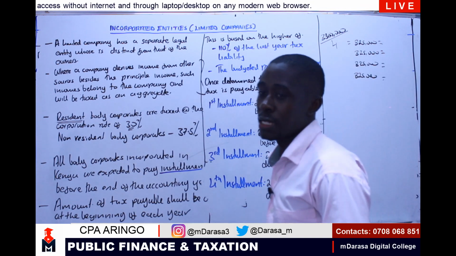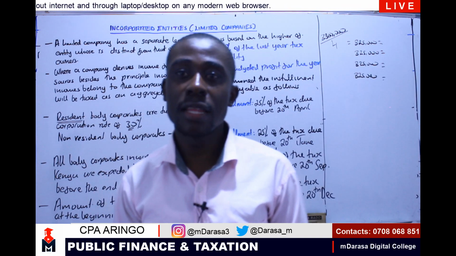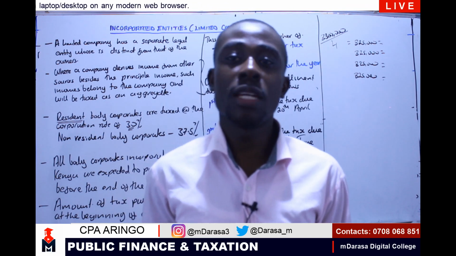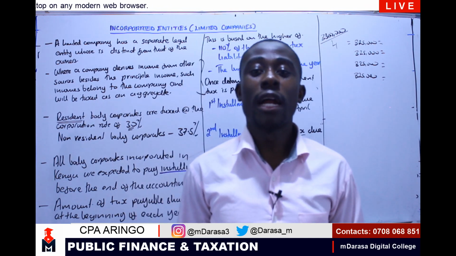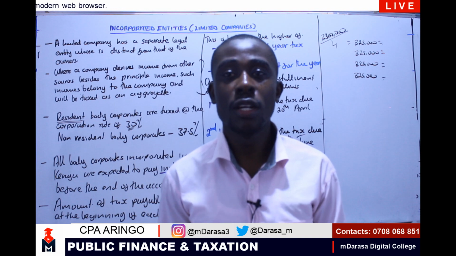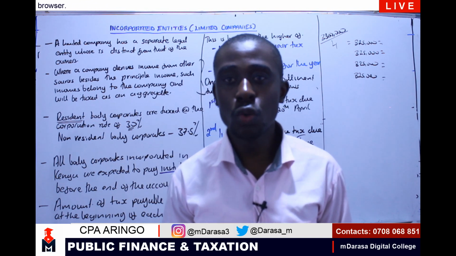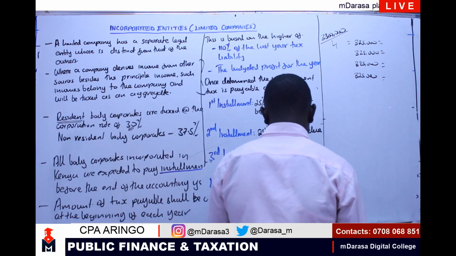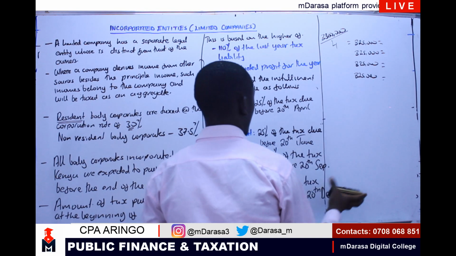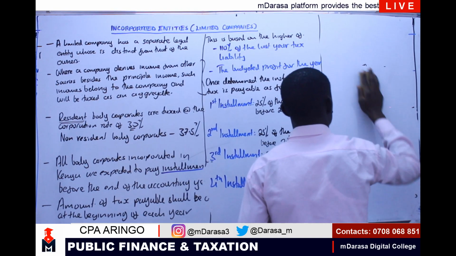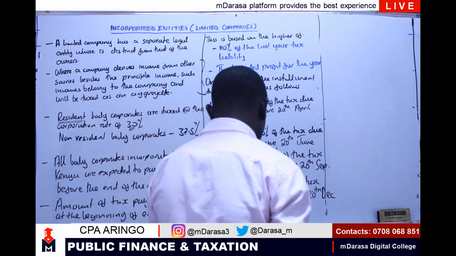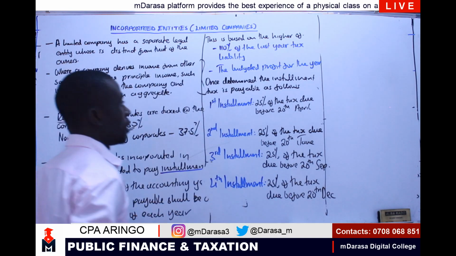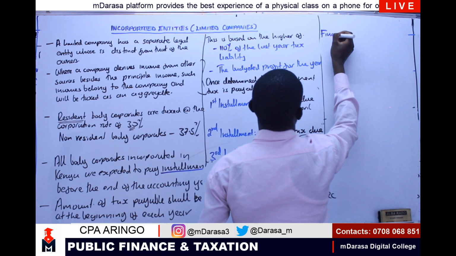A good student will ask, Mwalimu, what if at the end of the year, I've realized that the amount that I had estimated is lower or higher than what we are actually required to pay? How are we going to work it out? That should take us to the final tax balance. How will you compute your final tax or tax balance? After we've done all these installments, how will we arrive at our final tax?